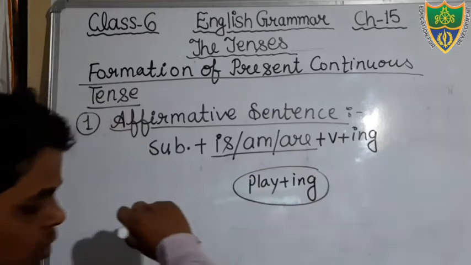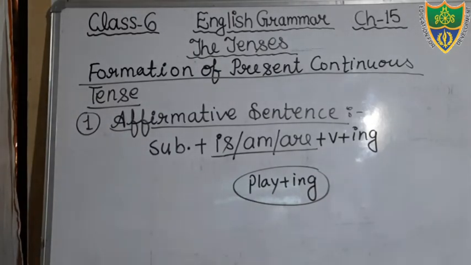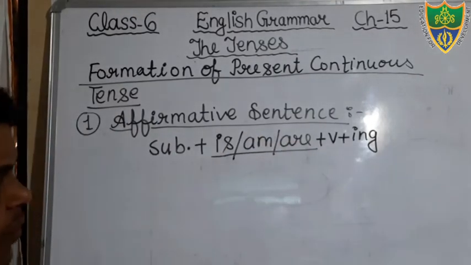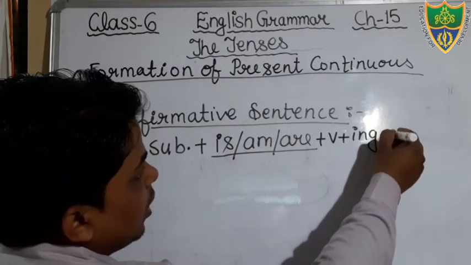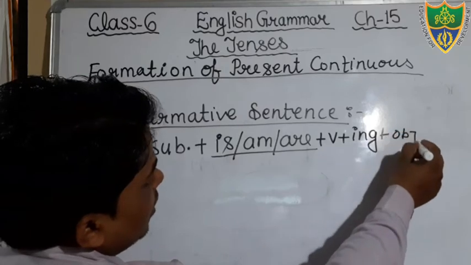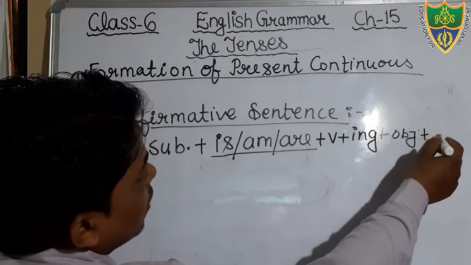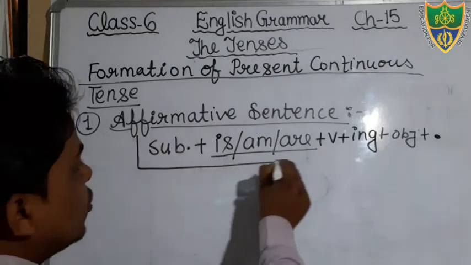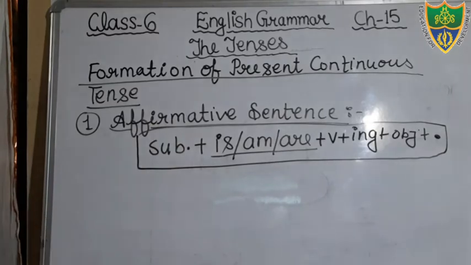Okay, so in this way you have to add ing, and just see: subject, helping verb is/am/are, then verb, in the verb we will add ing, then after that object. If there is an object then we will add the object, if there is no object then we will not add it. Then after that, full stop. Okay, so just see, this is your structure, and on the basis of this structure you have to construct the sentence, you have to make the sentence.